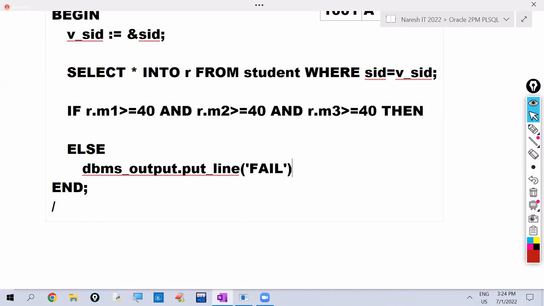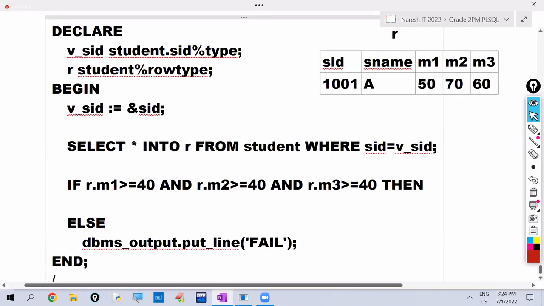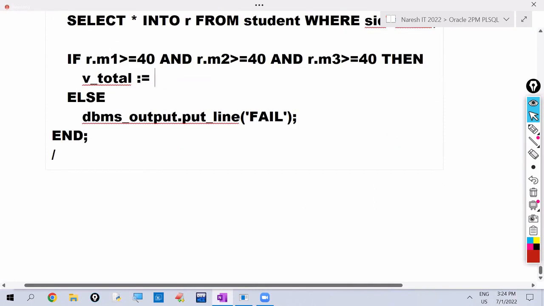If pass, we want to calculate total and average. So to hold the total value, I'm taking one variable v underscore total colon equals to. Okay. So if pass, then only we want to calculate total. So here we are calculating total now. So v underscore total colon equals to, how do we calculate total?